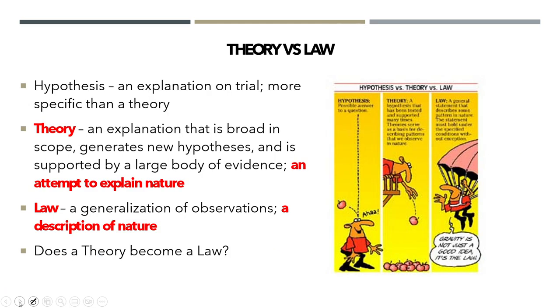A theory is what we come up with after we've done many, many different experiments, right? Again, hypothesis is at the beginning of one specific experiment, but a theory is what we have come up with after many different experiments have been done, and it's very broad. It's not specific, and it's after many different experiments, and because we have all these different experiments, conclusions and data, we can actually have evidence to support our theory. Our theory is really our attempt to explain nature, whereas a law is a description of nature.